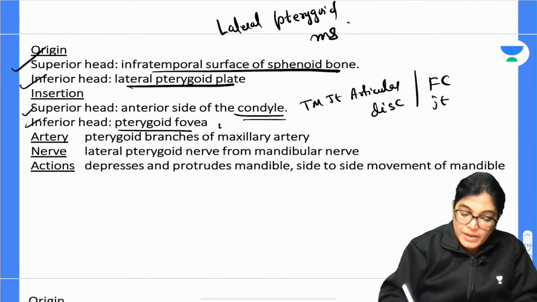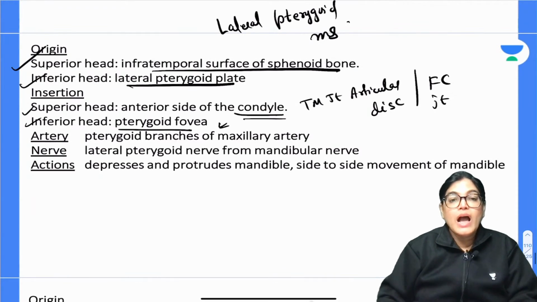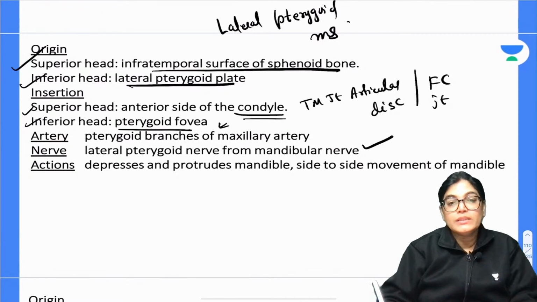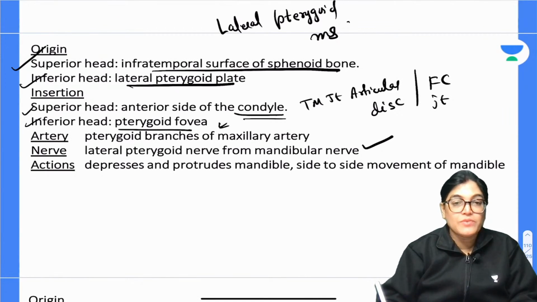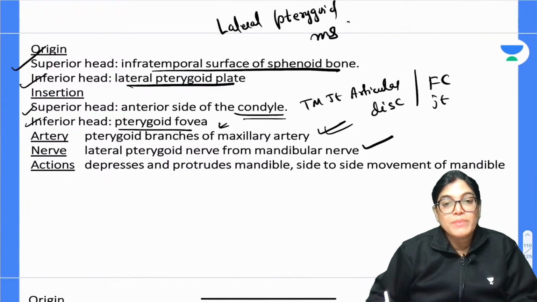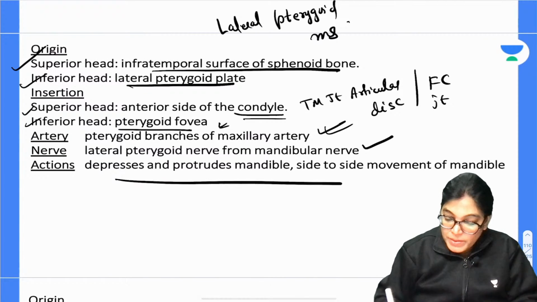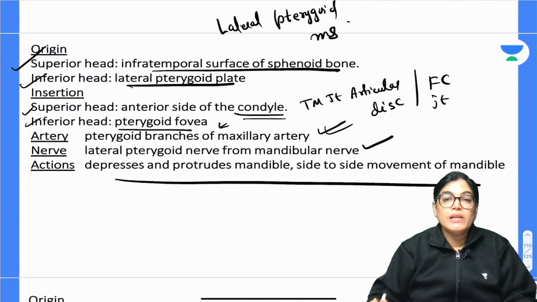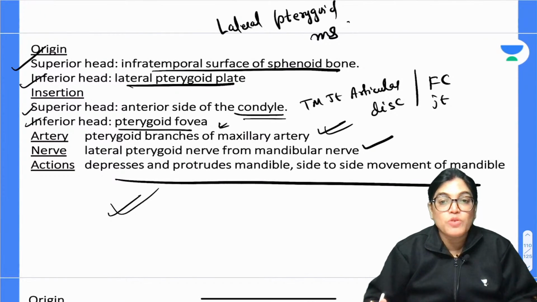The inferior head inserts on the pterygoid fovea. The nerve supply is the mandibular nerve. All the muscles of mastication get innervation from the mandibular nerve, and the arterial supply is pterygoid branches of the maxillary artery. Action: depresses and protrudes the mandible and is also required for side to side movement of the mandible.